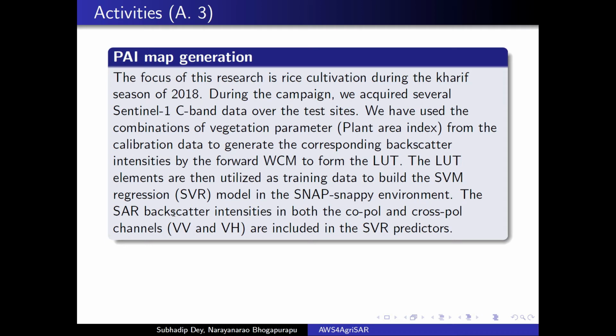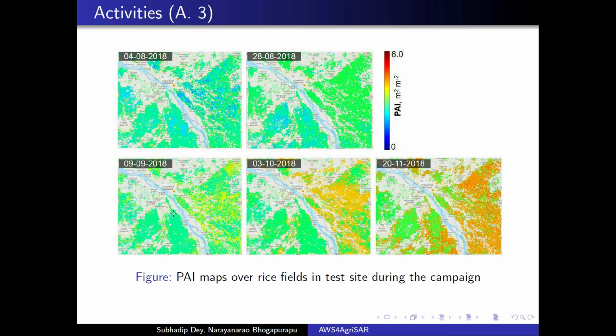Here, the processing workflow remains the same. However, to estimate PAI, we have utilized the water cloud model as forward model and a support vector machine regression model as the PAI estimation model. Here you can see the generated PAI maps over the test site Vijayawada in India. Rice is the dominant crop of the test site. From the figure we can observe the spatial and temporal dynamics of PAI over the test site.